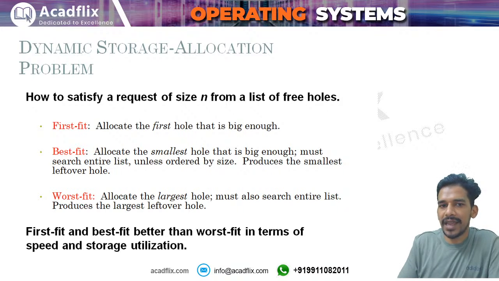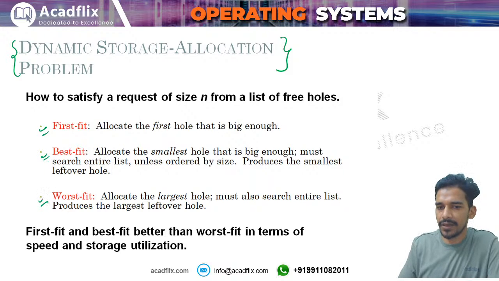So in the dynamic storage problem, as I told you, we have three algorithms, called first fit, best fit and worst fit. Okay, so first fit allocates the first hole that is big enough. Best fit allocates the smallest hole that is big enough. Okay, worst fit means allocate the largest hole.